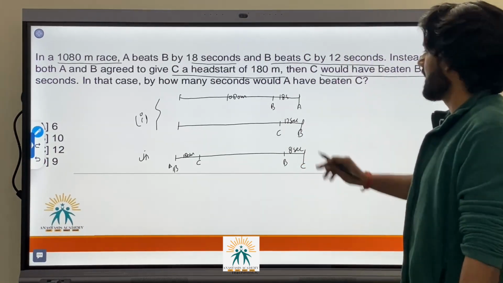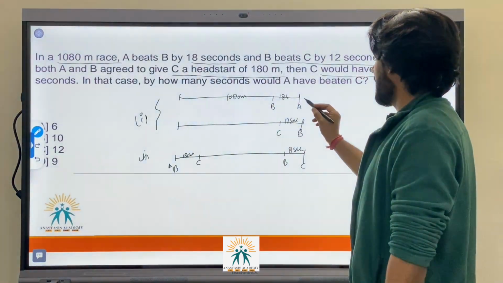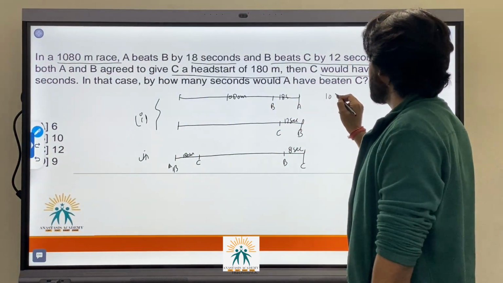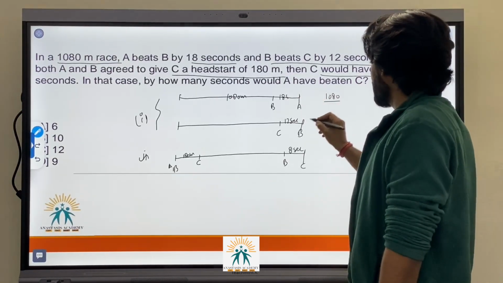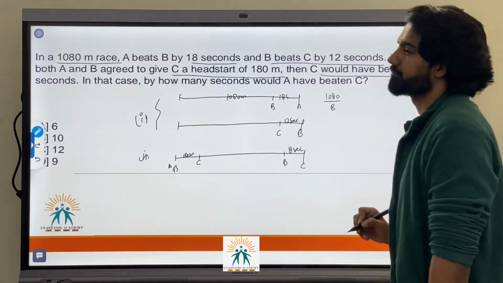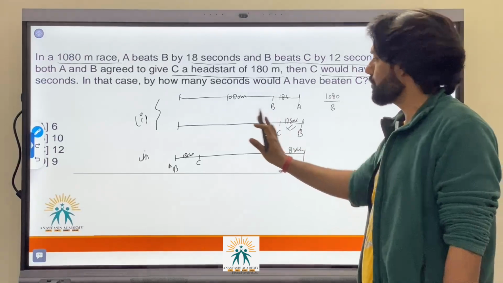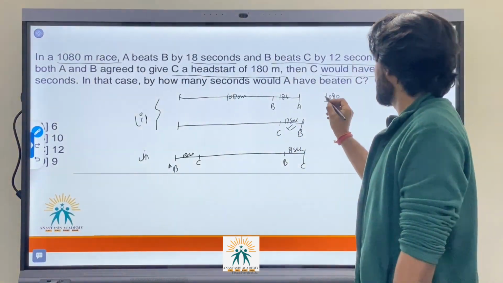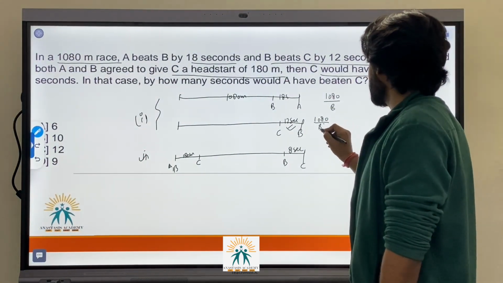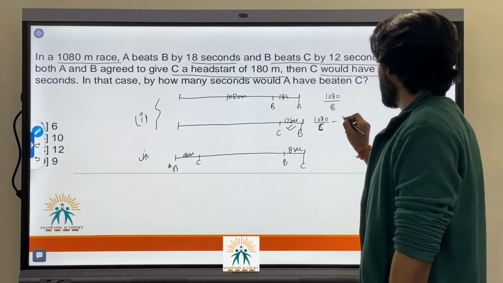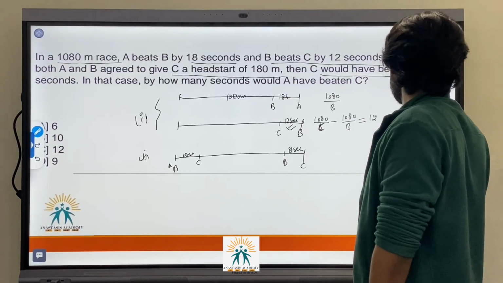Now convert these relations into equations. When B is completing 1080 meters, he'll take this much time. C will take 12 more seconds than B to cover this whole distance of 1080 meters. So I can write this relation as 1080/C minus 1080/B is 12 seconds.